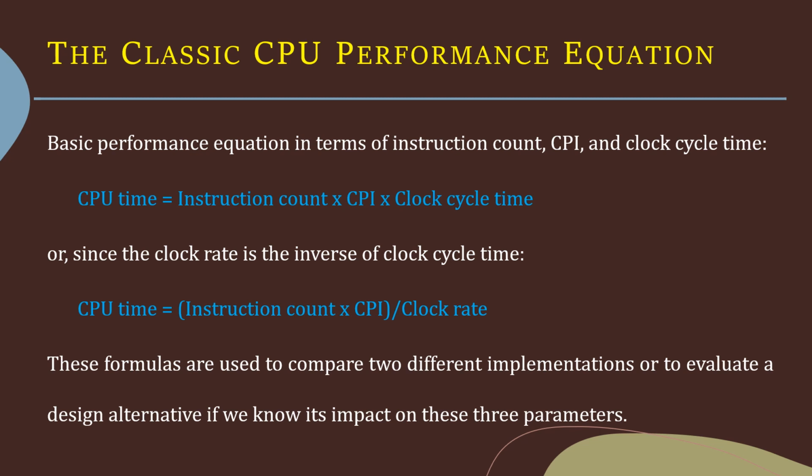So we can also have the execution time in terms of clock rate as CPU time is equal to instruction count into CPI divided by clock rate. These formulas are used to compare two different implementations or to evaluate a design alternative if we know its impact on these three parameters.